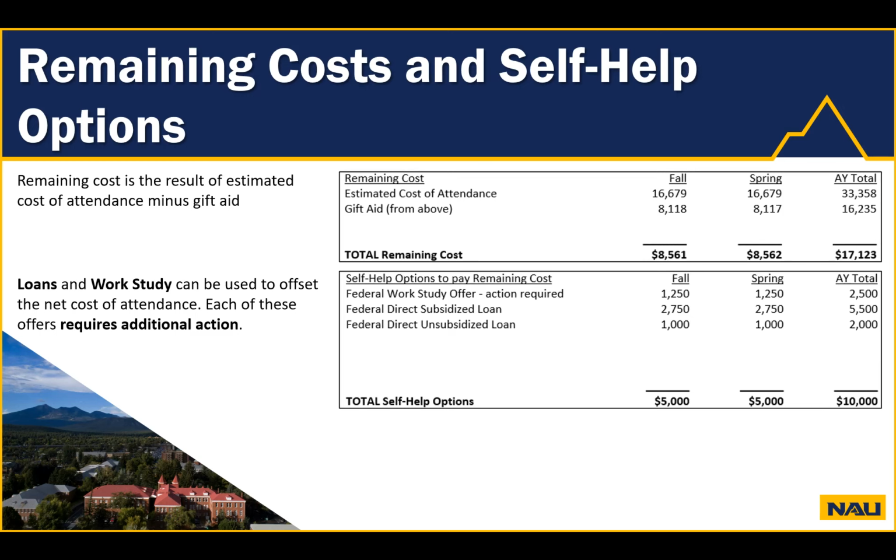Once you have your total gift aid from your awards and grants and your total cost of attendance from the previous section, you will be able to calculate your remaining cost. After your remaining cost is determined, the next section will determine what additional self-help options you have been offered to help subsidize your remaining balance. These self-help offers can include things such as federal or private loans and potentially federal work study. Each of these offers requires additional action from the student to accept them. We will go over these additional steps in a later module.